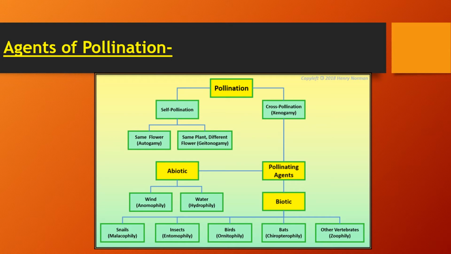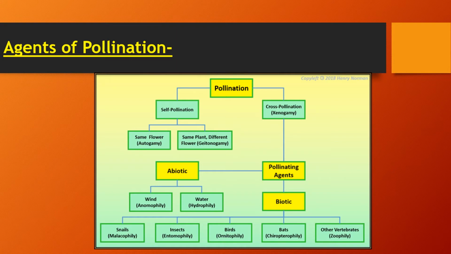There are basically two abiotic components which act as the pollinator. The first one is wind and the second one is water. The process of pollination which takes place with the help of wind is called anemophily, and which takes place with the help of water is called hydrophily. Very few plants use these abiotic factors as the pollinating agents because those plants will have to adopt some of the features just to facilitate such types of pollinating agents and pollination.